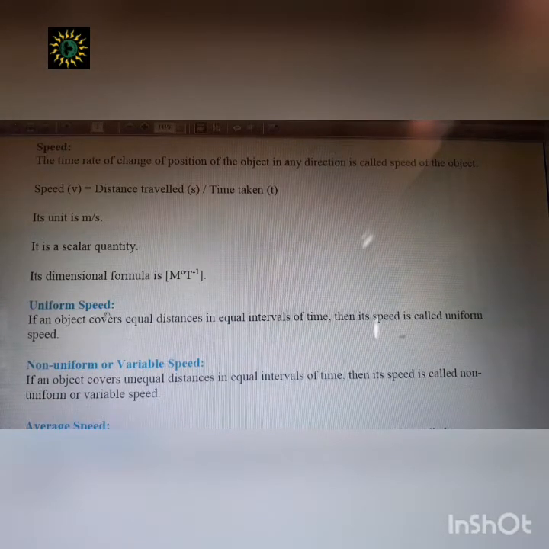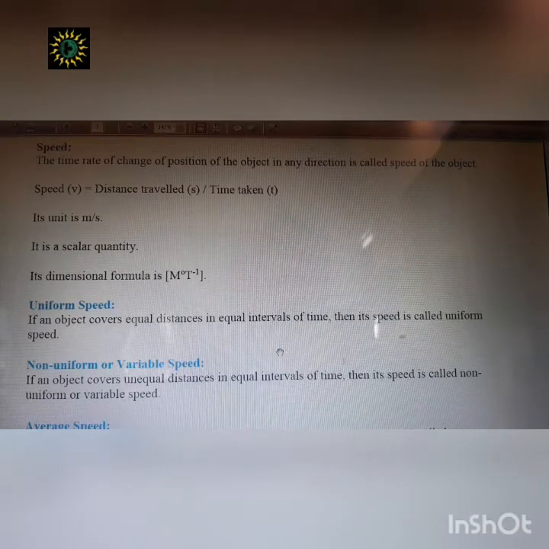Now the uniform speed. You also know from the 9th standard what uniform speed is. If an object covers equal distances in equal intervals of time. What does it mean? Suppose a body is moving and in the first 10 seconds it covers a distance of 50 centimeters.